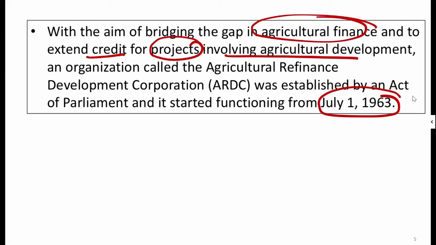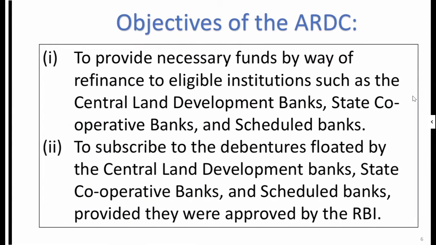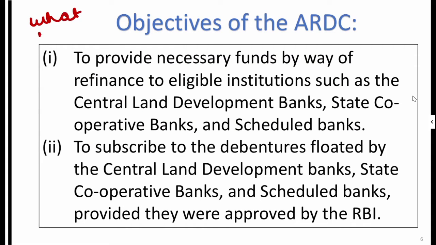इस नज़रिए से एक ऑर्गेनाइजेशन को बहुत पहले गठन कर दिया गया था 1963 में, and this organization was the Agricultural Refinance Development Corporation. It was established by an act of Parliament and it started functioning from July 1st 1963. Now this was all about the ARDC: what was the objective, why it was established, and when it was established. So what, why, and when. The answers of these I have told you.